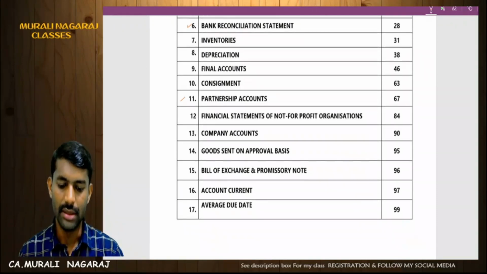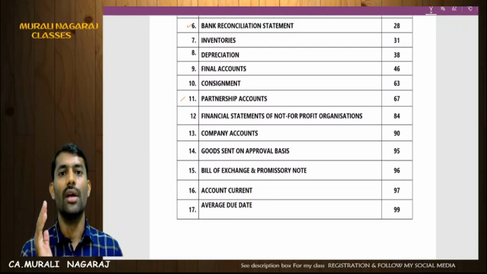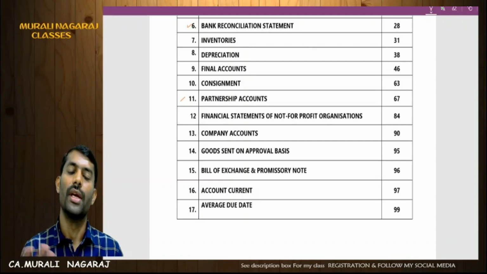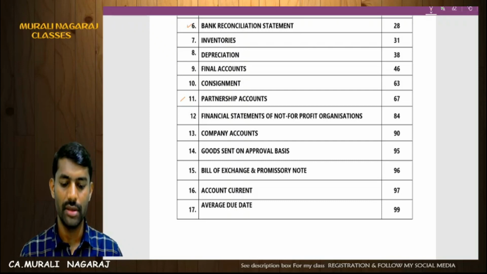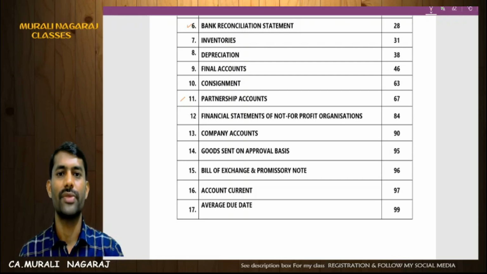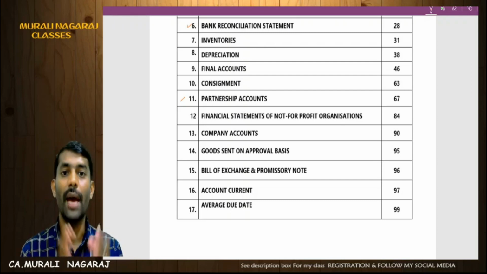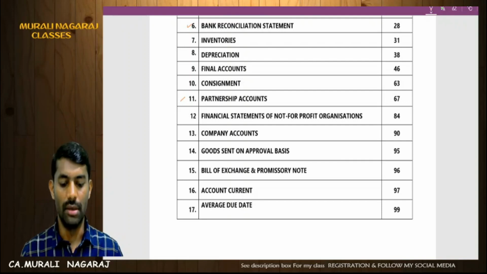Fine. Next, financial statements of non-profit organizations. We have sports, hospitals, library, charity and all. In all the models it is the same. This time, maybe expect a sports related problem. In that, 5 varieties are there. It is the same as final accounts, but here, if you know how to classify capital and revenue expenditure, the non-profit organization chapter will be really easy to do.